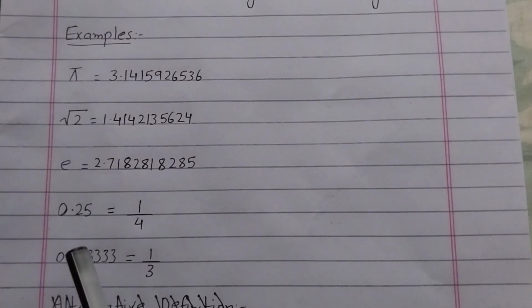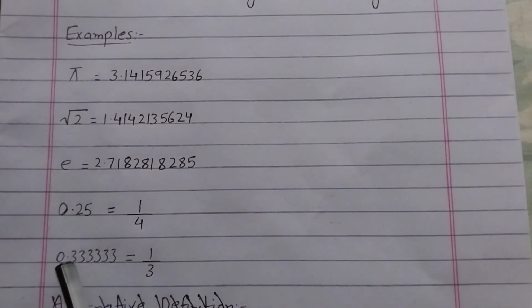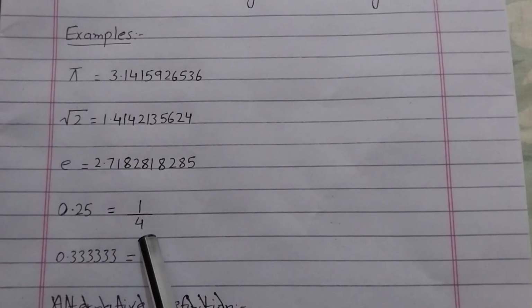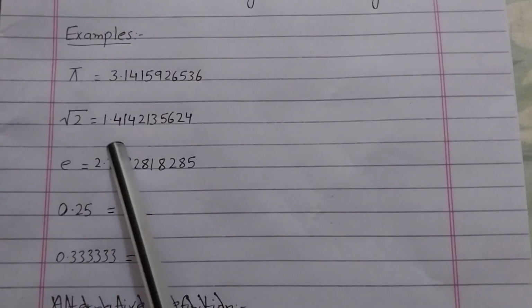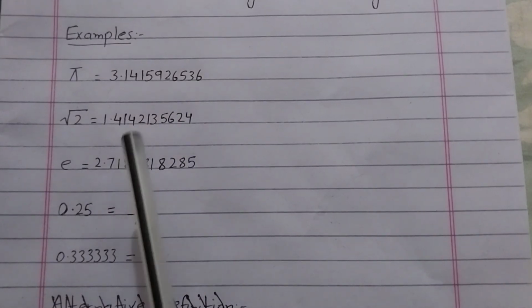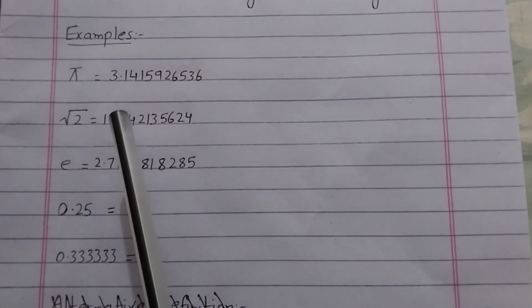They are not irrational numbers. 0.25 can be written as the fraction 1 by 4. 0.333 and so on can be written as the fraction 1 by 3. But pi, square root 2 and e can't be written in the form of fractions.